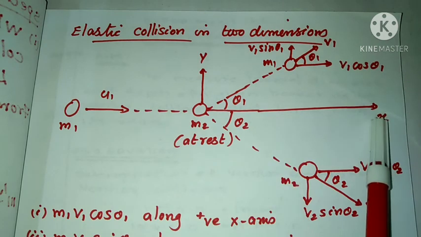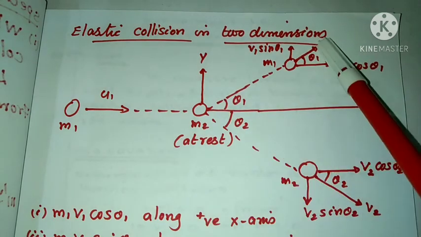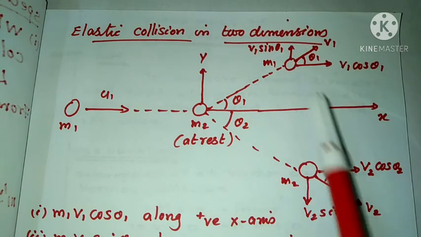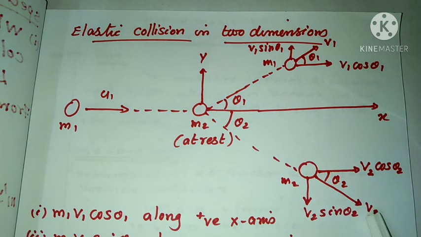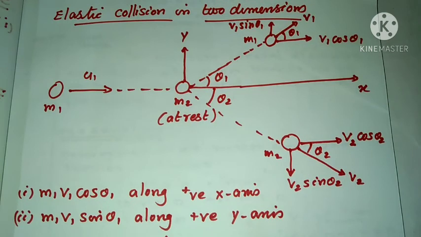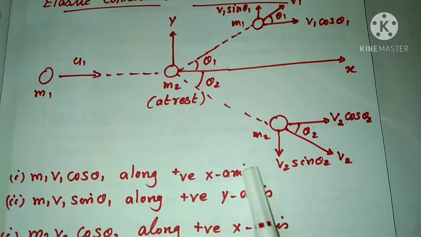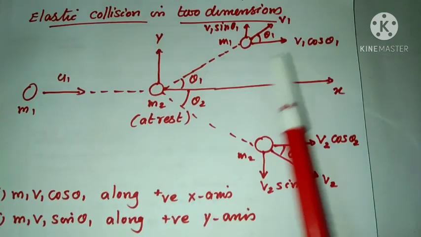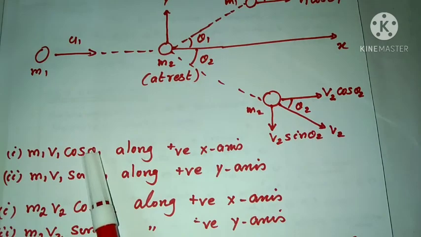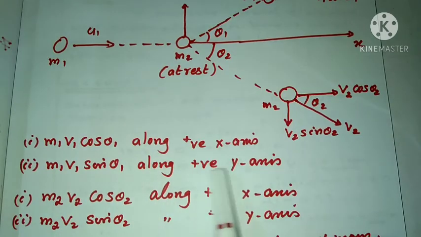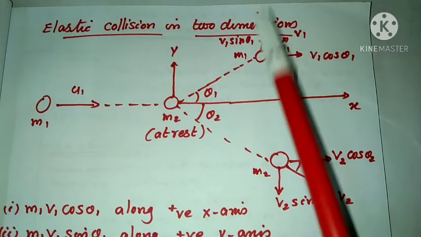with the x-axis. So because of this reason, the velocity v1 splits up into two components, v1 cos theta 1 and v1 sin theta 1. Similarly, v2 splits up into two components, v2 cos theta 2 and v2 sin theta 2. Then now we can see the components of m1 and m2 after the collision. After the collision, the rectangular components of momentum m1 are m1 v1 cos theta 1 along the positive x-axis and m1 v1 sin theta 1 along the positive y-axis.